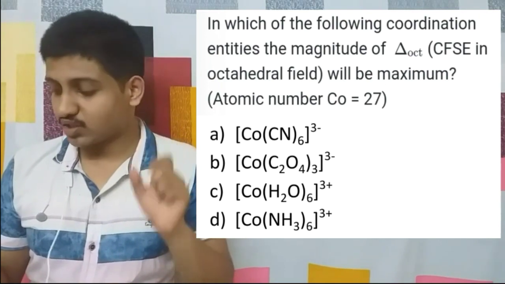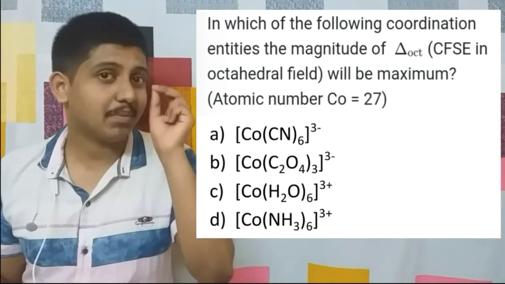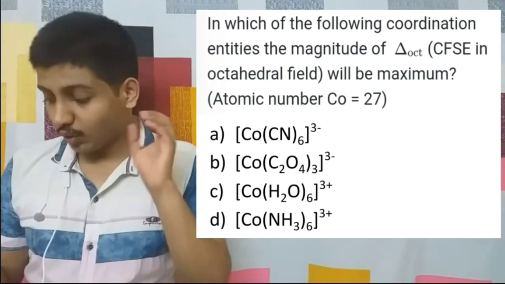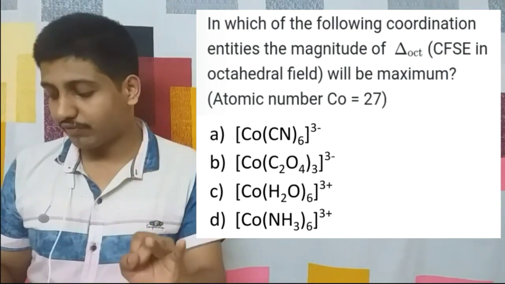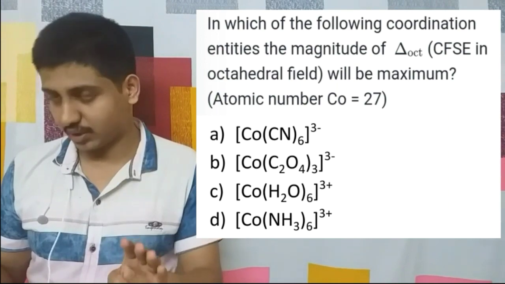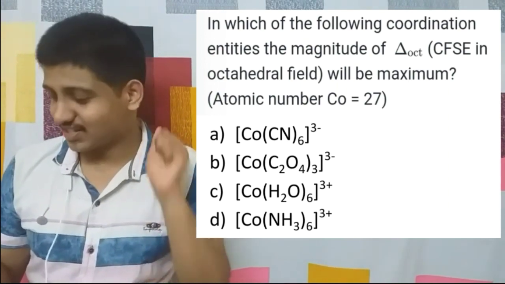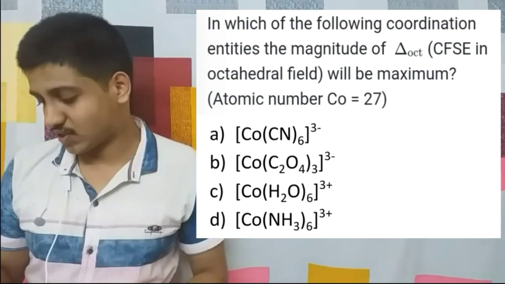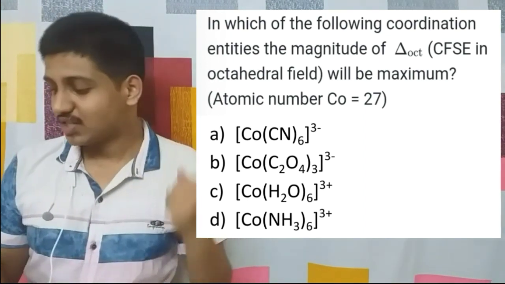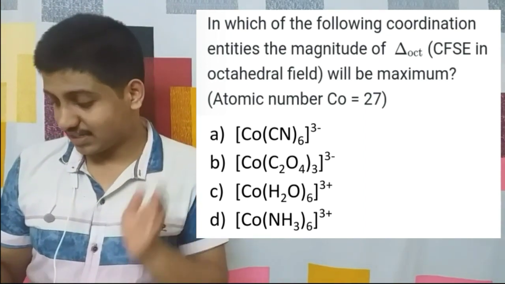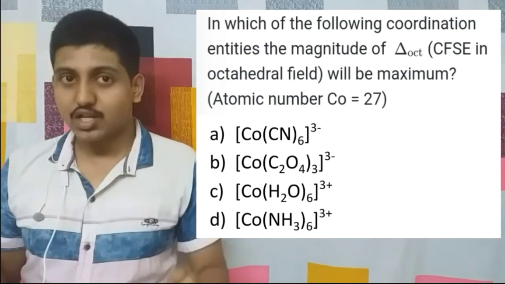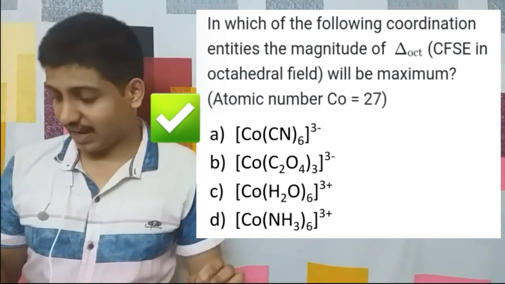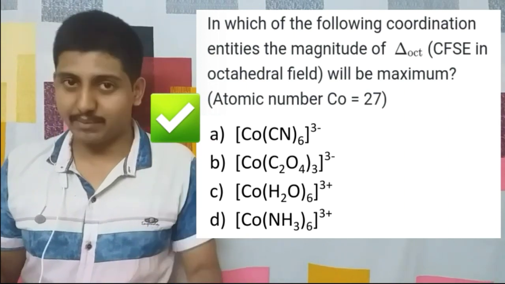Our question was to find the compound with maximum crystal field splitting energy. So we can compare the ligands, that is CN minus, C2O4 2 minus, H2O and NH3. Which of them is the strongest? We have CN minus as the strongest as per our mnemonic order. So CN minus, then NH3, then H2O and then C2O4 2 minus. So our answer will be A, that is Co(CN)6 3 minus.